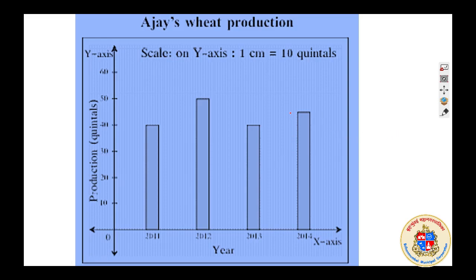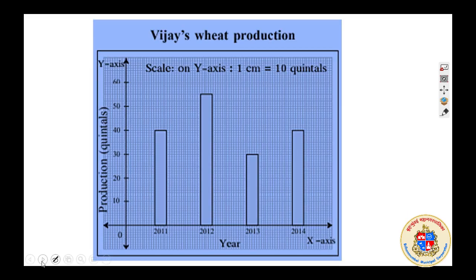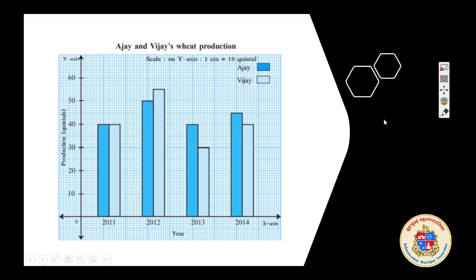How much? 45 quintals, and that of Vijay is around 40 quintals in 2014. We can avoid this going back and coming back. There comes the importance of bar graph.